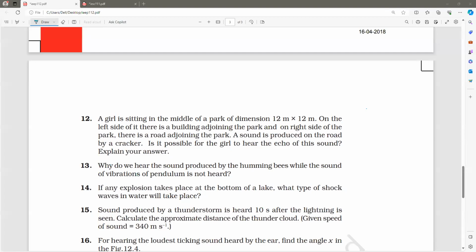The persistence time of our brain is 0.1 seconds. How much is it, everybody? 0.1 second. That is the minimum time to hear the echo. And next, what is the minimum distance? 17.2 meters between the source and the listener.